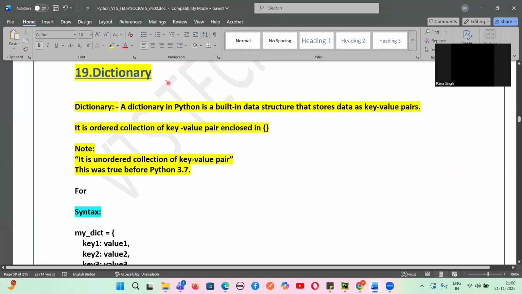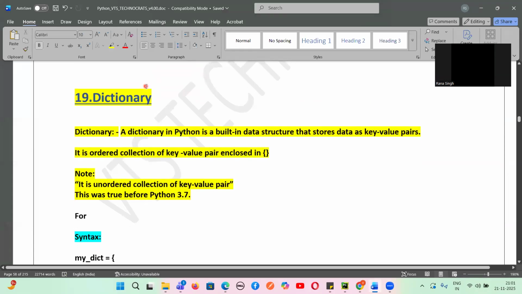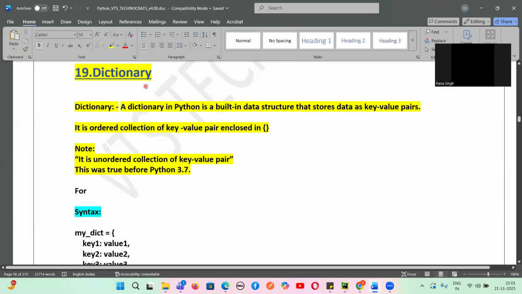Yes or no? So today we want to start a topic called dictionary, guys. We have completed something called list, we completed something called set, and we completed something called tuple. Today we want to start a topic called dictionary. Yes or no, guys? Yes.